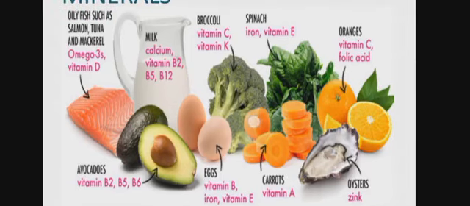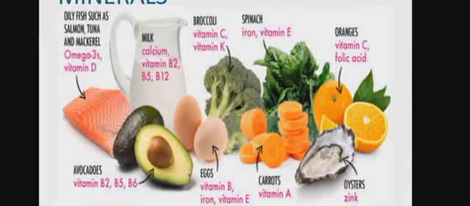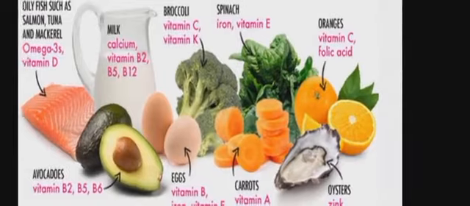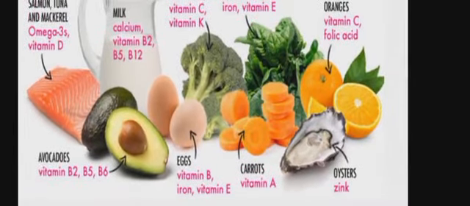Now moving to broccoli. Broccoli contains vitamin C and vitamin K. Spinach contains iron, vitamin E, and oranges contain vitamin C and folic acid. Carrots contain vitamin A. Eggs contain vitamin B, iron and vitamin E.